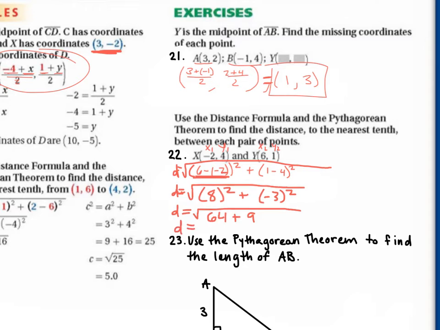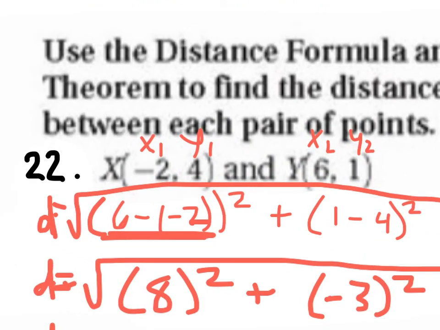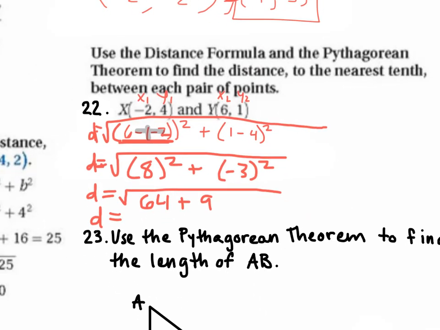Wait, wouldn't you do 6 minus 2? Remember, when we're doing minus a negative number, this becomes a big plus sign. So we're just adding 6 plus 2, and we get 8. So the distance is the square root of 73.